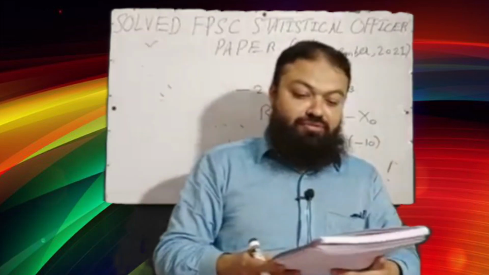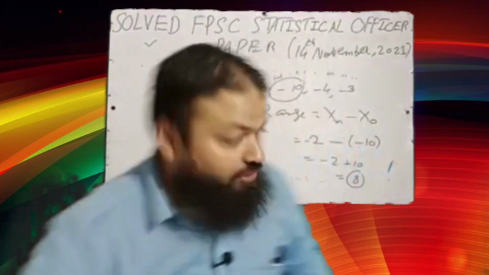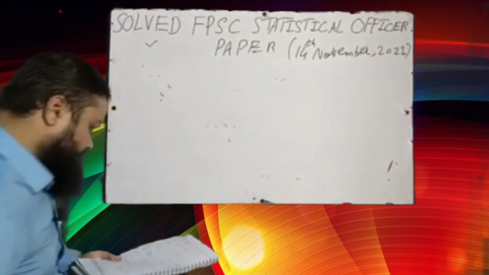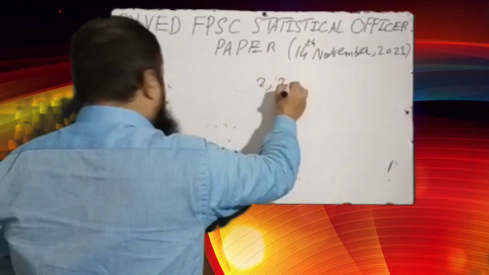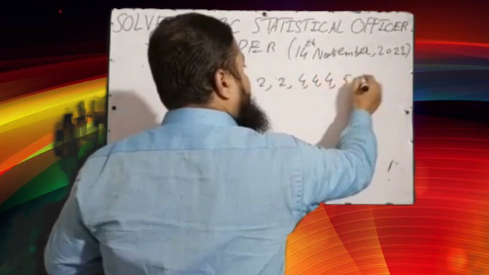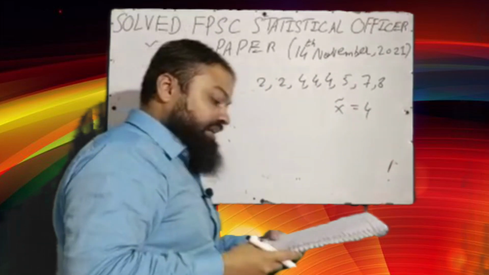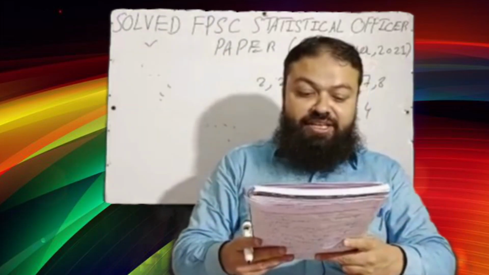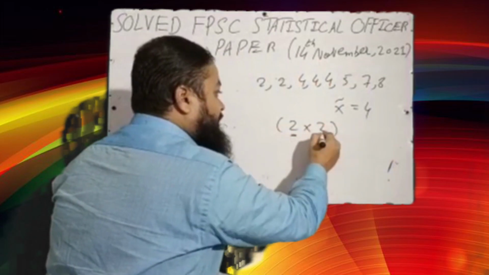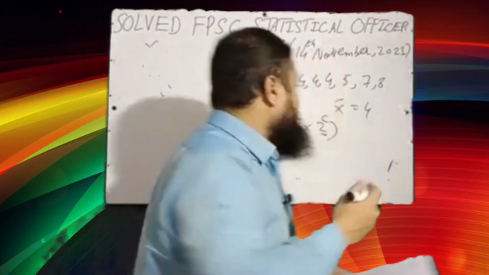A very important one. Next question is find the median for the following: 2, 2, 4, 4, 4, 5, 7, 8. Its median is 4. Next question is degree of freedom of 2 cross 2. There are 2 rows and 2 columns actually in the contingency table, and we know the formula of the degree of freedom.